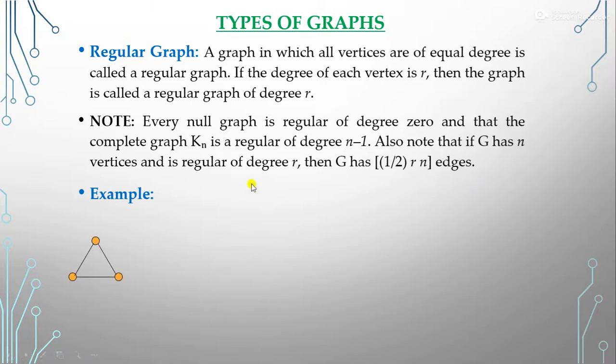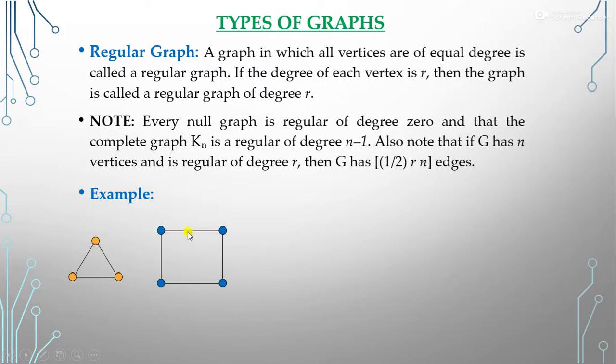Suppose we have this one here. How many vertices are there? 3 vertices are there. And you can see that each vertex has degree 2. Same degree each vertex. So this is a regular graph. And which type of regular graph? 2 regular graph. Means the regular graph of degree 2.